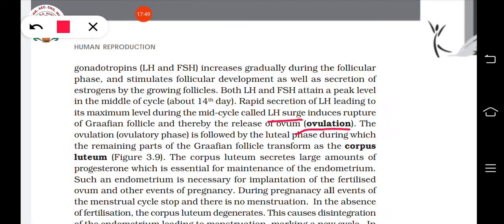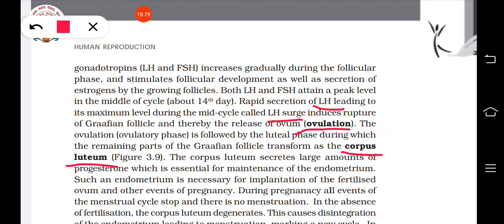LH surge means that on the 14th day, in the middle of the cycle, a rapid increase in LH secretion happens. This results in the rupture of the Graafian follicle, releasing the ovum, or secondary oocyte. This process is called ovulation. Understood? This phase is followed by the luteal phase, during which the remaining part of the Graafian follicle gets transformed into another type of tissue known as the corpus luteum. Understood?